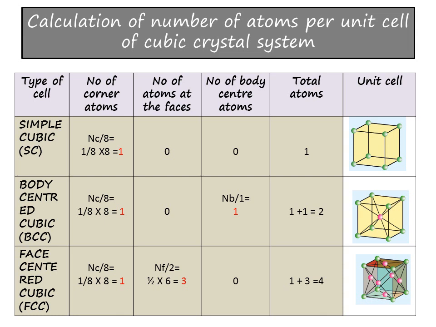The body centered lattice ion, the body centered ion is not shared with any unit cell. So Nb by 1 will be equal to 1. If you add these, 1 plus 1, you have 2.